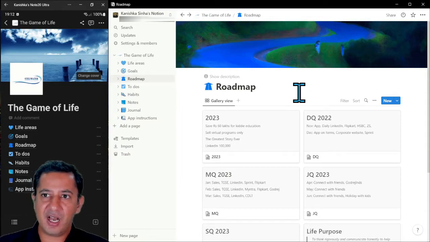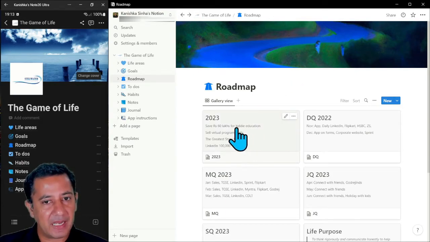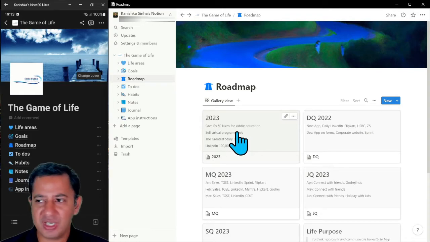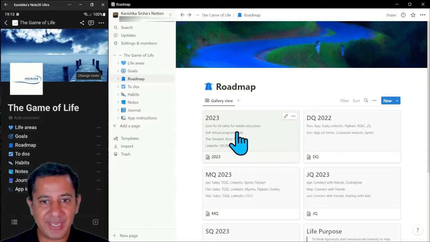Now, I find it hard to track all my 20 goals, 30 goals throughout the year, right? And so what I'm doing is I just want to focus on 2 or 3 for this entire year. What are the 2 or 3 biggest things that I just want to get done this year at the top of mind, big, hairy, audacious goals?